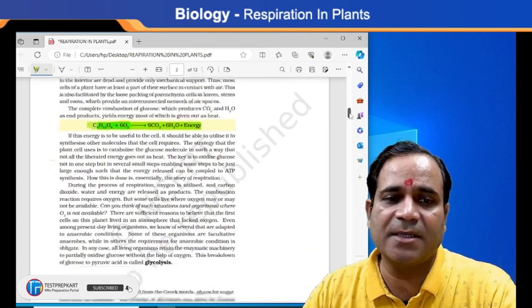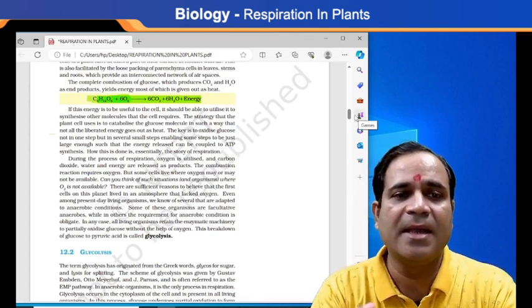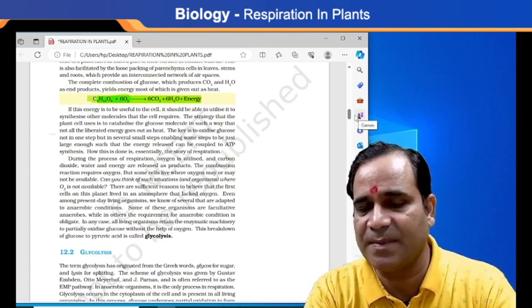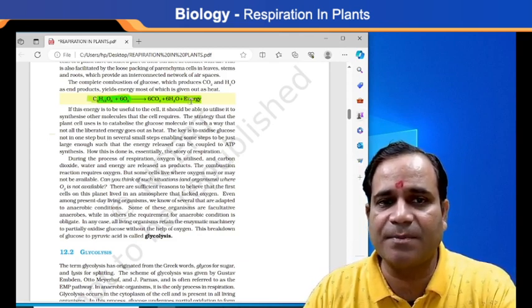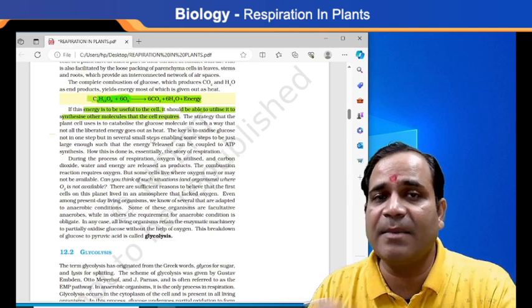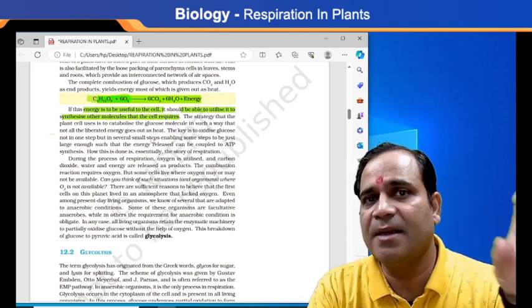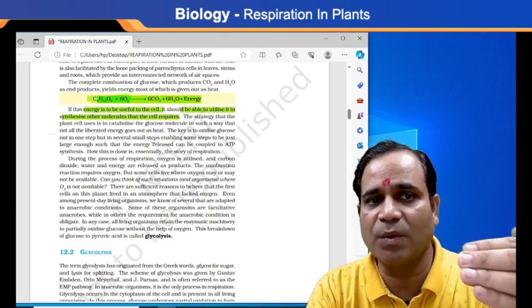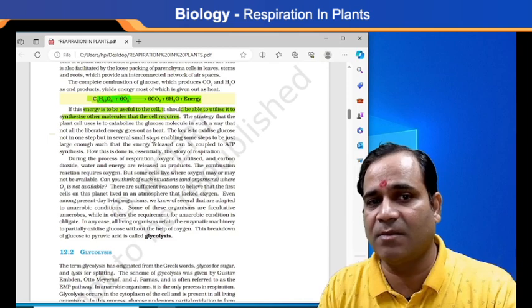This is very important to know. If the energy produced after breakdown of the glucose is useful to the cell, then the cell should be able to utilize it to synthesize other molecules that the cell requires. Whatever energy is given as an end product during breakdown of the glucose is used in the synthesis of other molecules.